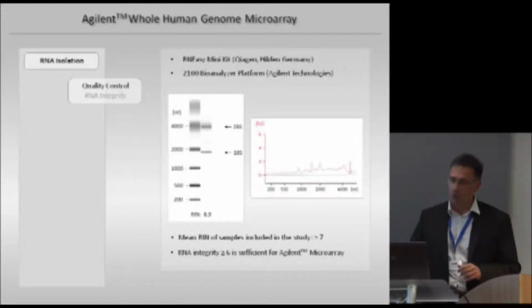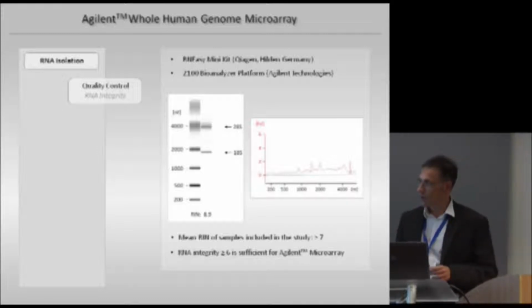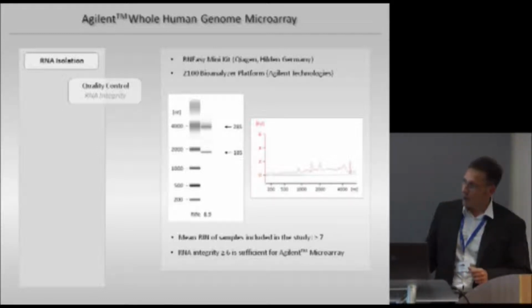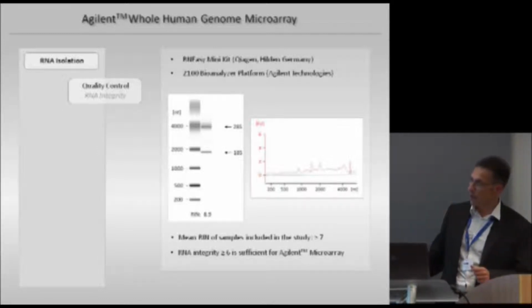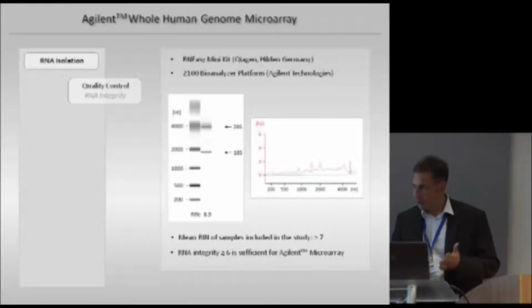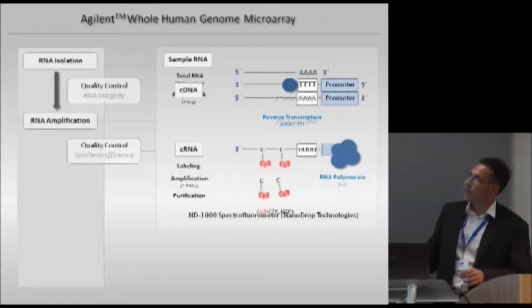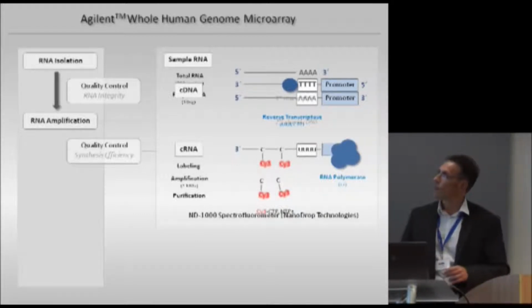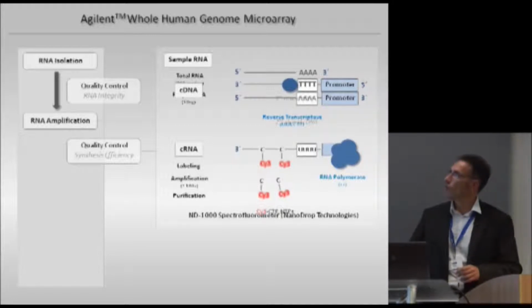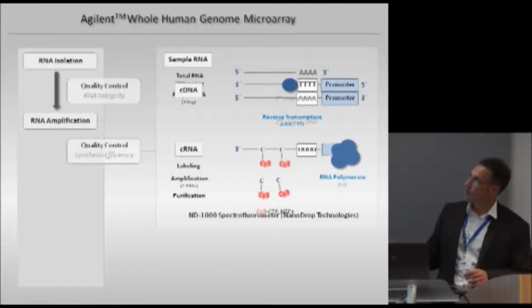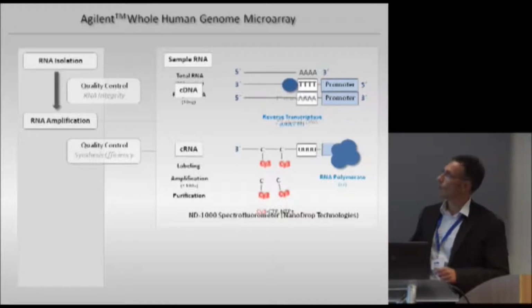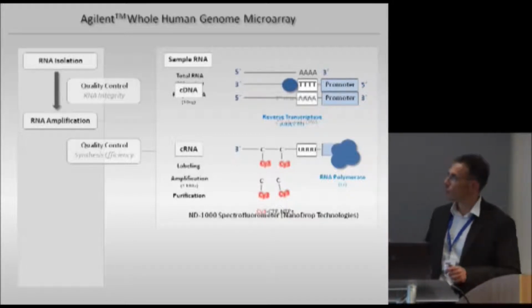This array which we use is very robust and works very well with RNA samples which show a RIN of 6 or more. So we next amplified the RNA, and this is simply to illustrate how this works. We are simply producing cDNA out of the RNA using primers which contain a T7 specific promoter. I will come later on to this.